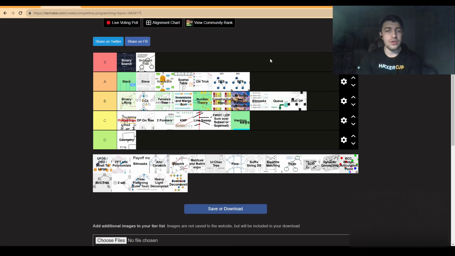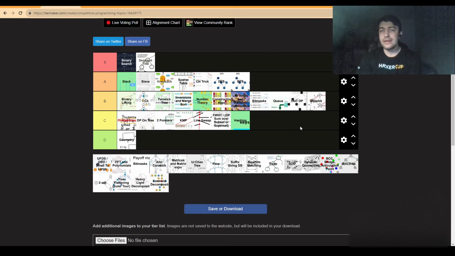Now, Dijkstra is a nice algorithm. I actually find Dijkstra nice as an algorithm, but lately it feels like just about anyone knows what Dijkstra does. And I haven't seen many problems with Dijkstra anymore these days. So I will put it as low B tier, but it can also be C tier. Again, useful algorithm, but it gets boring fast.